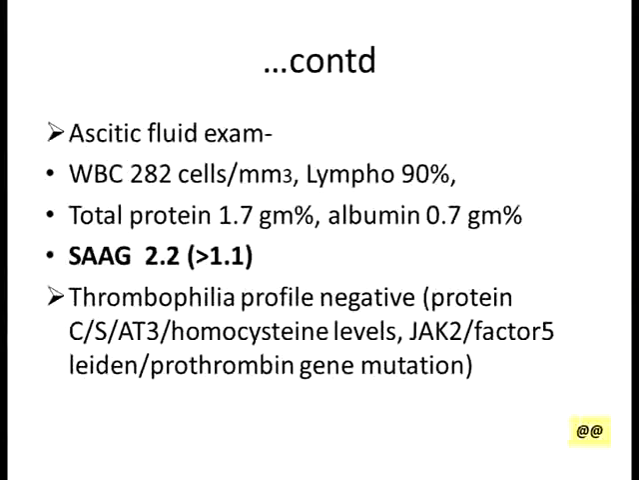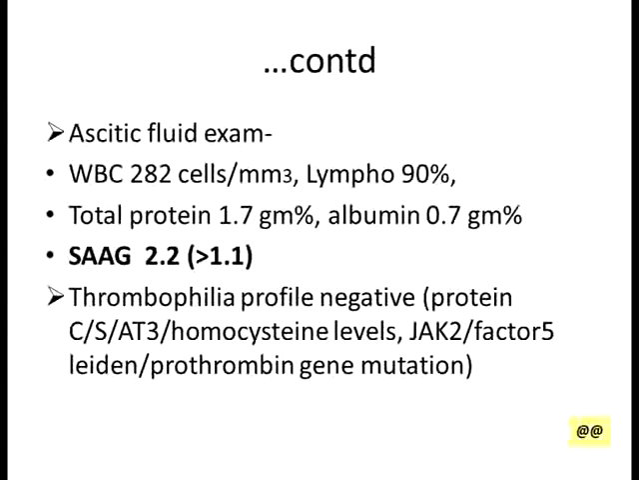Yes, go ahead. At the same time, the ascitic fluid examination was also done, which showed WBC of 282, lymphocytes were predominant, protein was 1.7 gram and albumin was 0.7. Basically, serum ascites albumin gradient was 2.2, suggestive of portal hypertension.